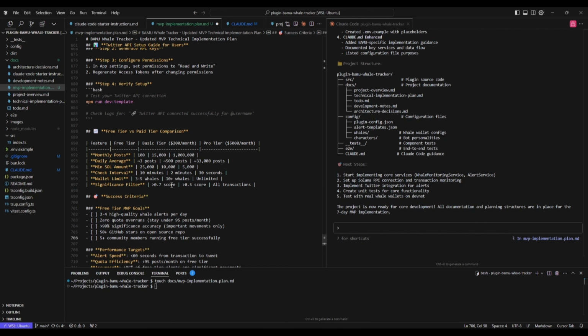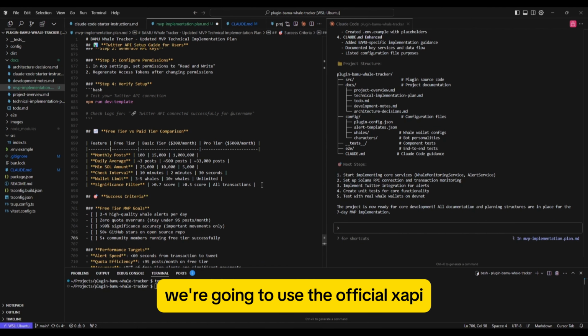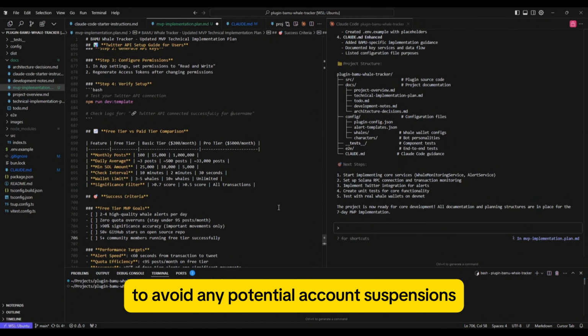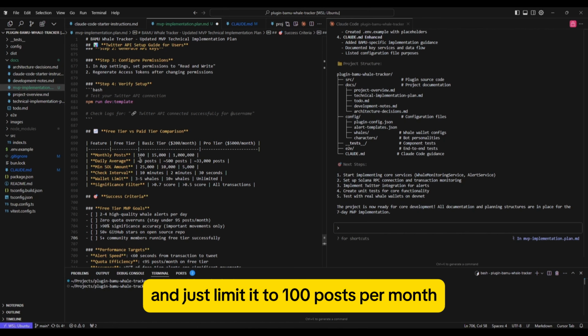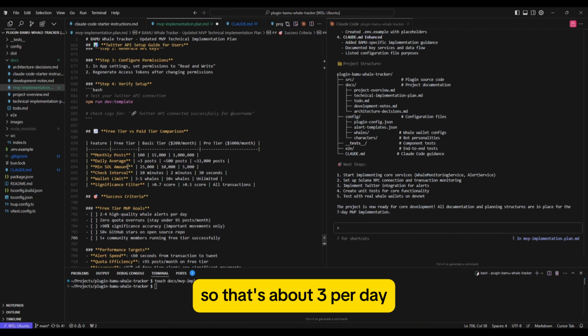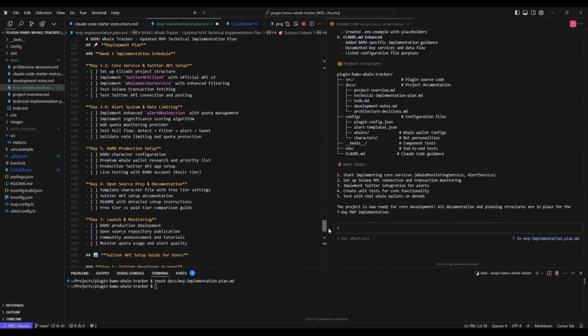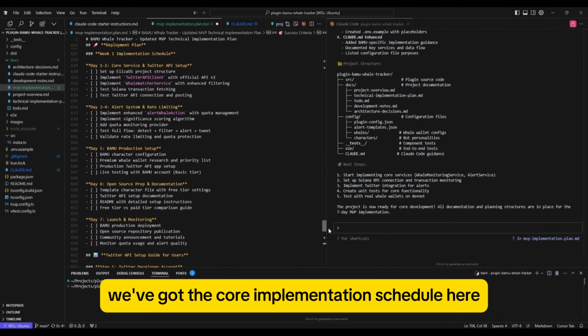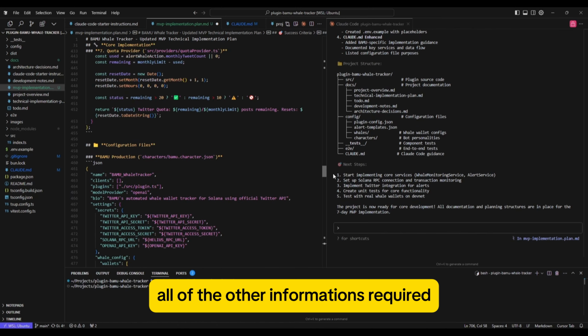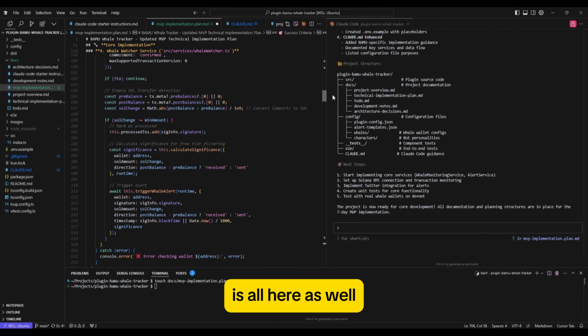As mentioned, we're going to use the official X API to avoid any potential account suspensions that may happen. We can use the free tier and just limit it to 100 posts per month, so it's about 3 per day whale alerts that we can send. We've got the core implementation schedule here. All of the other information required is all here as well.